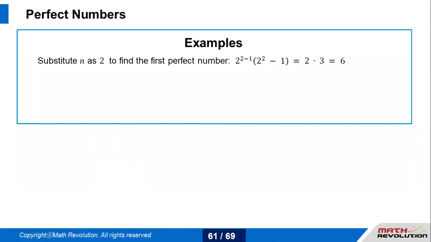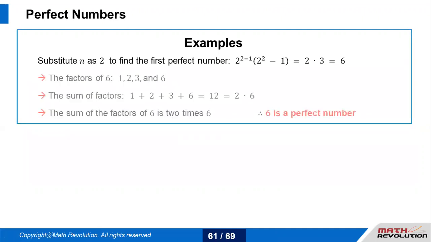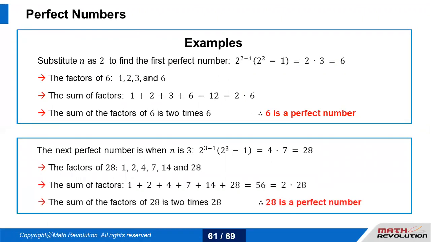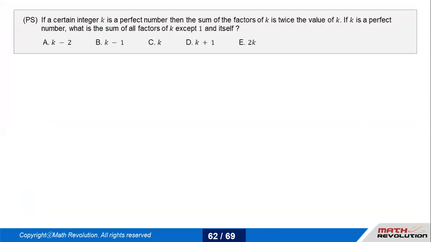If we substitute 2 here, I get 2 times 3, which is 6. The factors of 6 are 1, 2, 3, 6. Let's add up all those. 2 plus 1 is 3, 3 plus 3 is 6, 6 plus 6 is 12. The sum of factors of 6 is 2 times 6. So this is a perfect number. The next perfect number is when n is 3. So always remember, for the prime number, it's 2 to the power n minus 1 times 2 to the power n whole minus 1. Let's talk about this question.